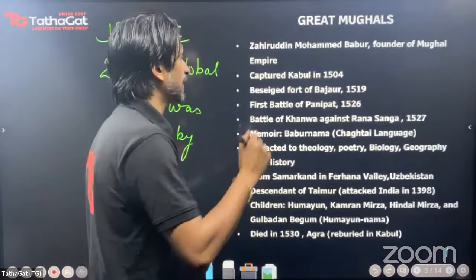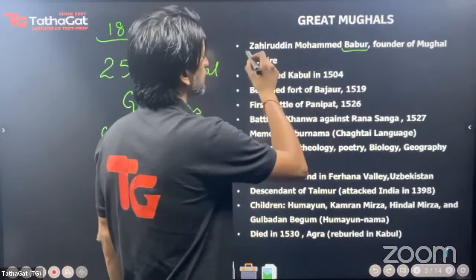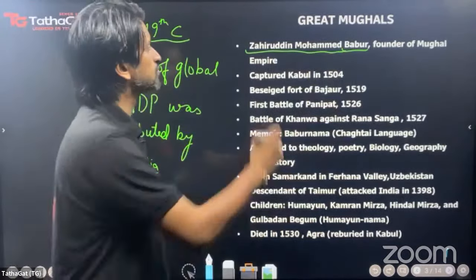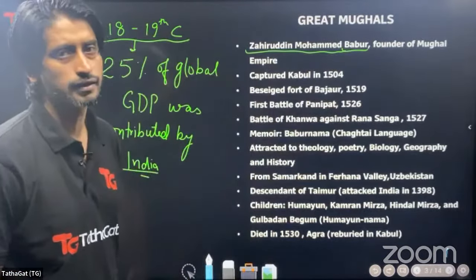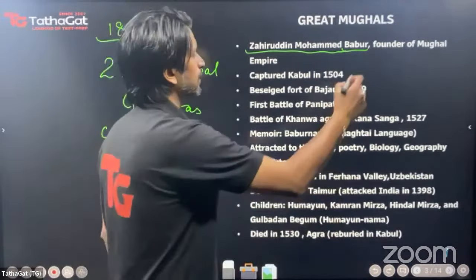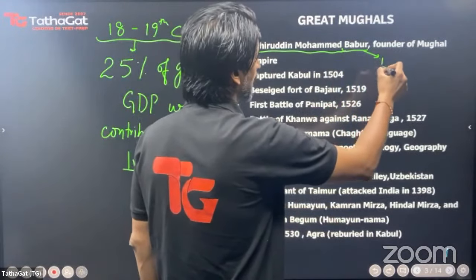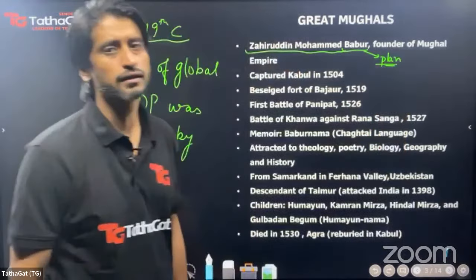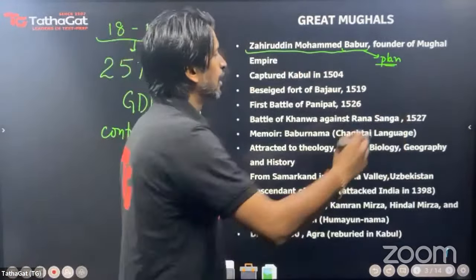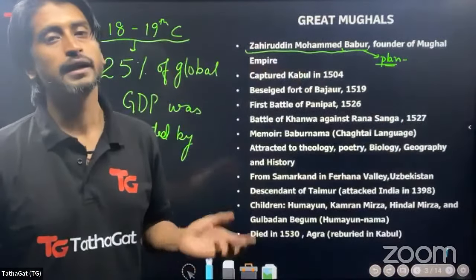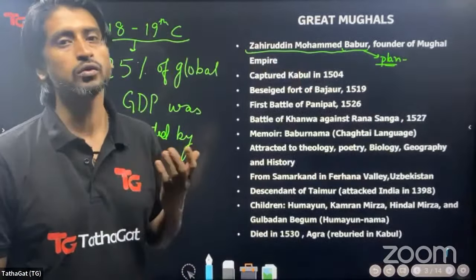Now, starting with Babur, and here you can note down these little details. His original name was Zahiruddin Muhammad Babur, and he is known to be the founder of the Mughal Empire. Now, when Babur came to India, he already had a plan. Unlike other plunderers, unlike other conquistadors, he never planned to just plunder India, just loot India. He already had it in mind that he wanted to establish his empire. He wanted to establish his kingdom in India.